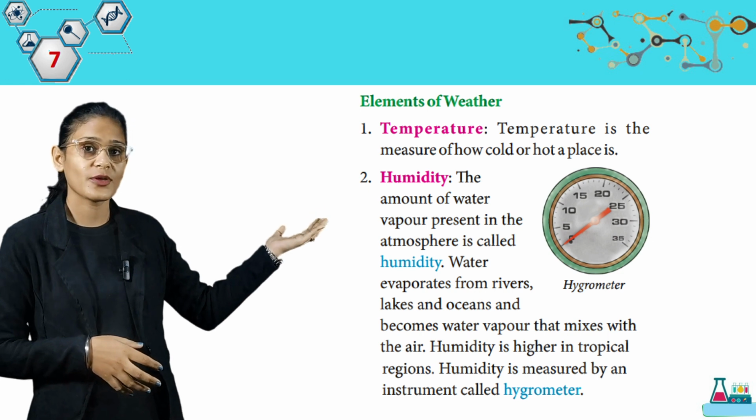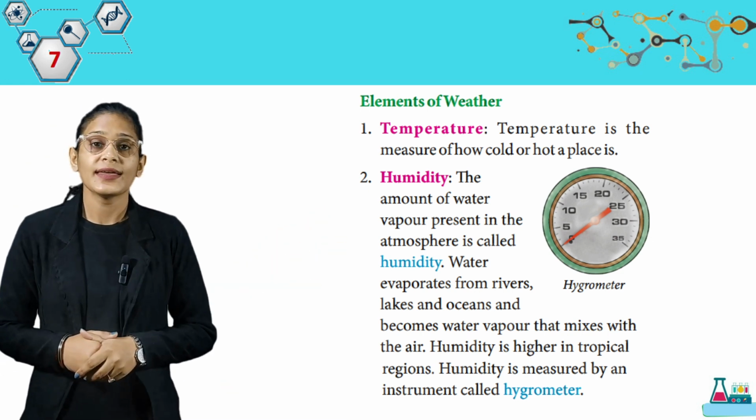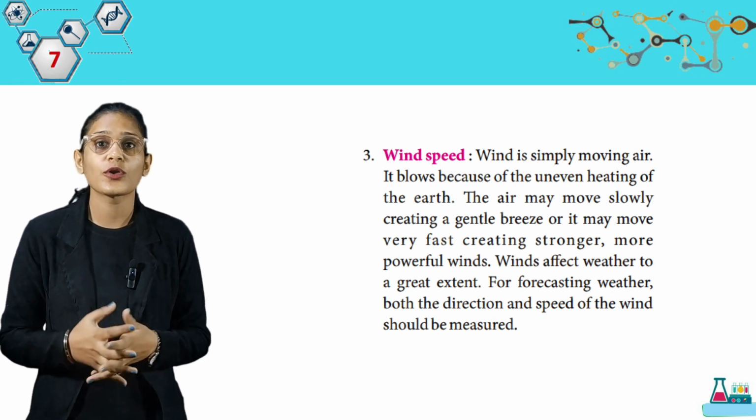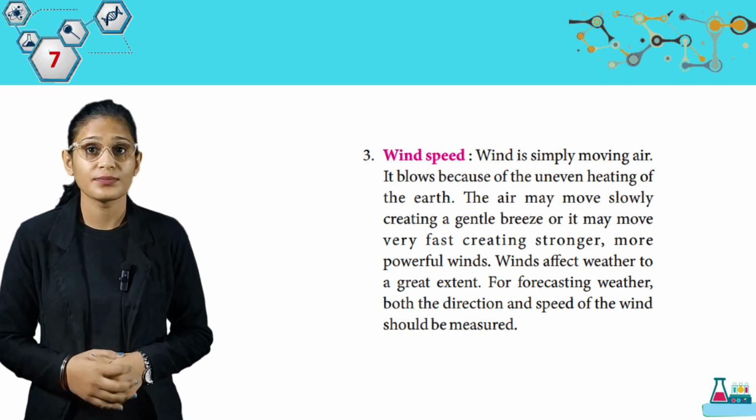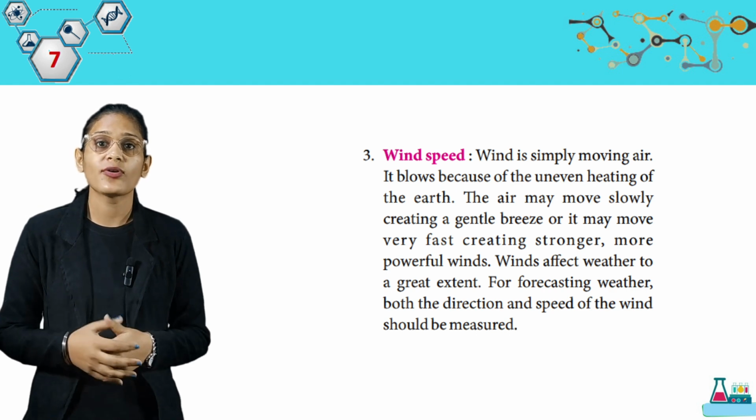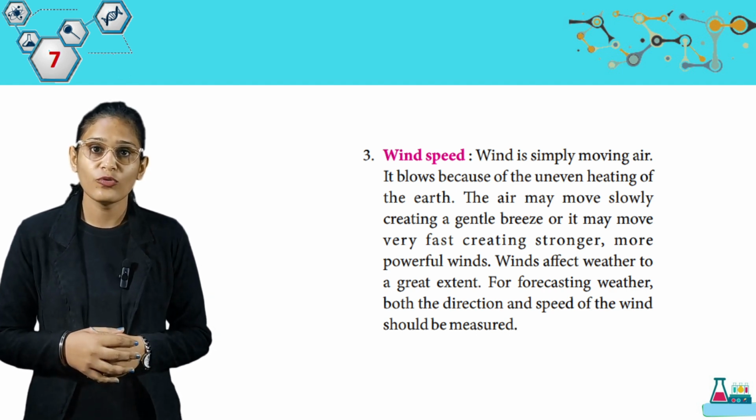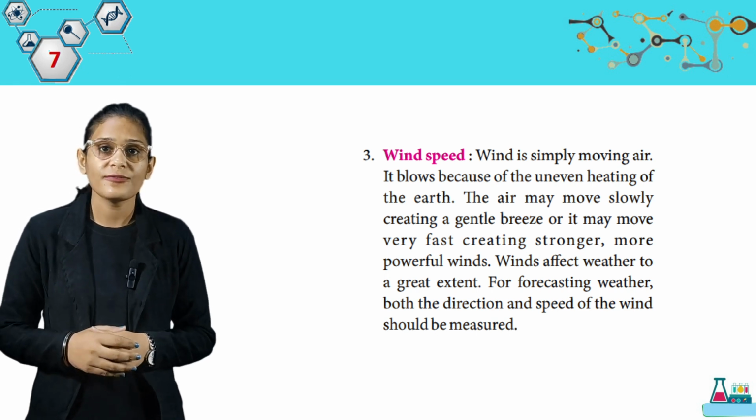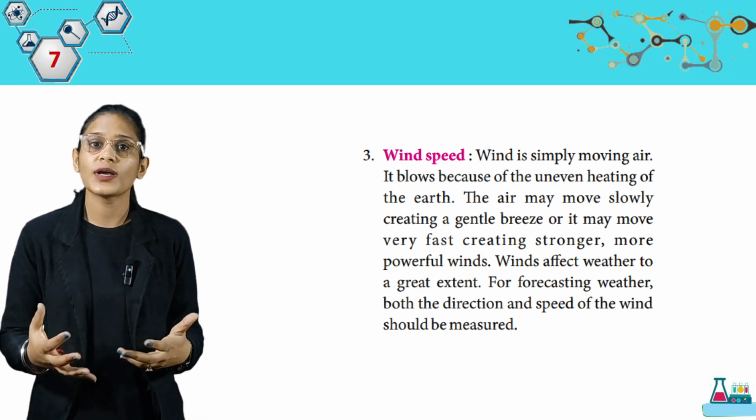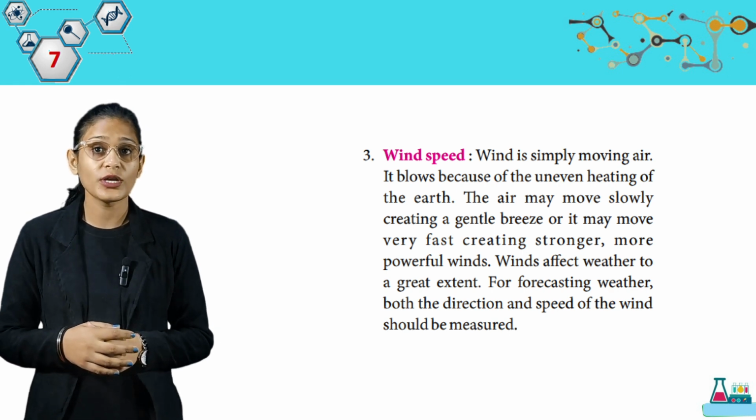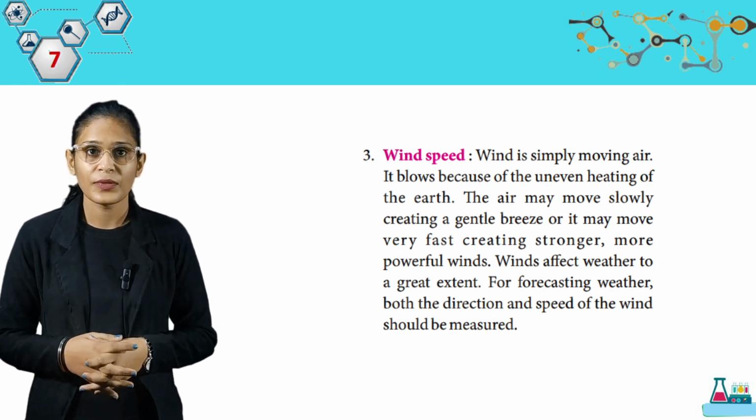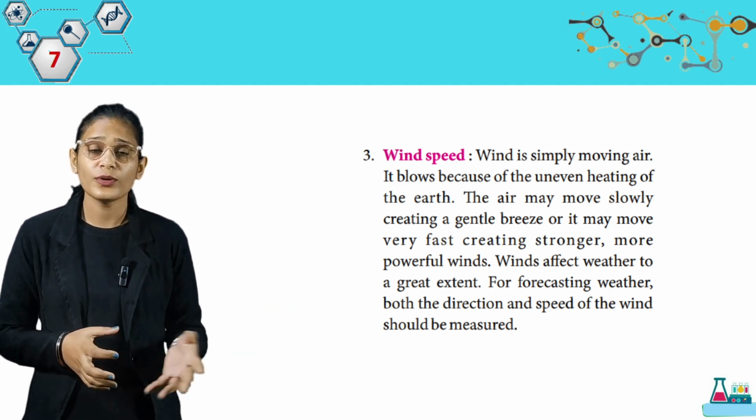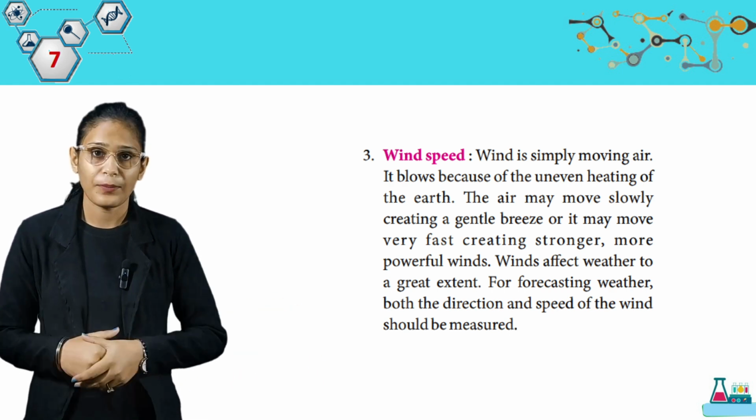Look here student, look at this picture. This is hygrometer. Then we have wind speed. Wind is simply moving air. It blows because of the uneven heating of the earth. The air may move slowly, creating a gentle breeze, or it may move very fast, creating stronger, more powerful winds. Winds affect weather to great extent. For forecasting weather, both the direction and speed of the winds should be measured. So students, these are the components of weather: temperature, humidity, wind, and many other things.